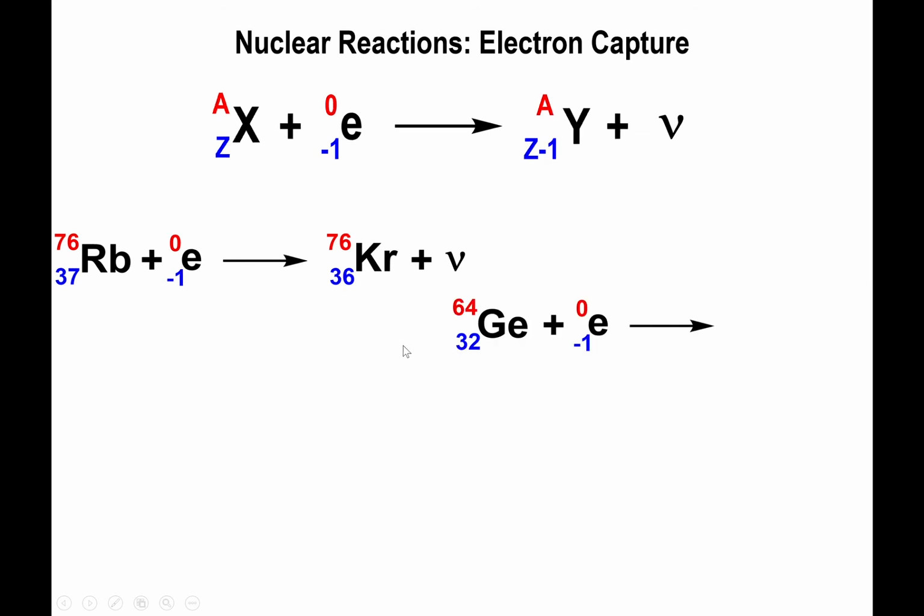Alright, now another example. Germanium-64 undergoing electron capture. The atomic number will go down by 1 unit, and the mass number will remain constant.